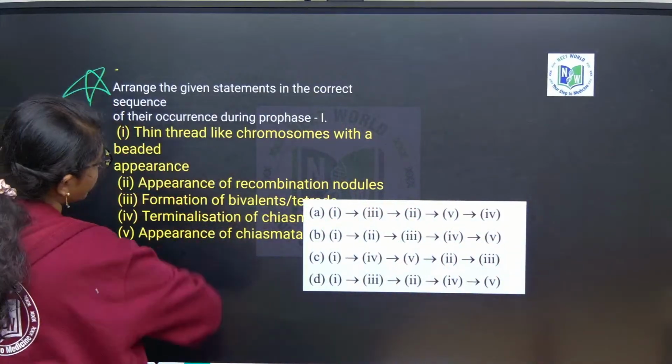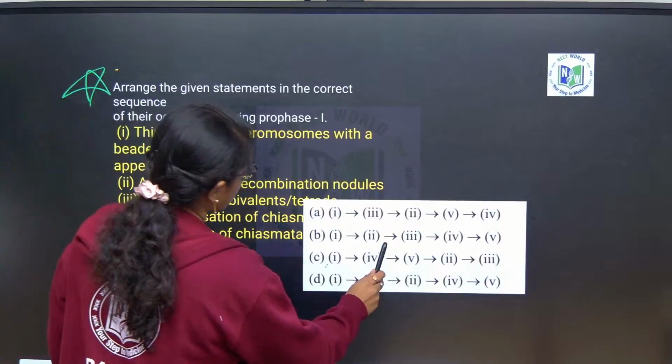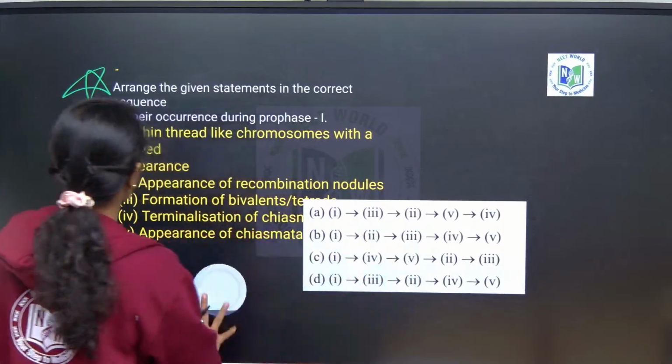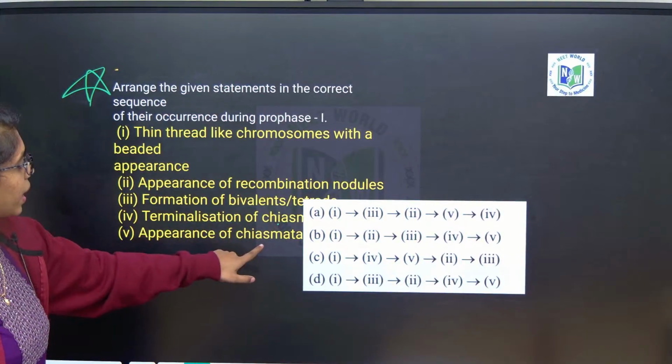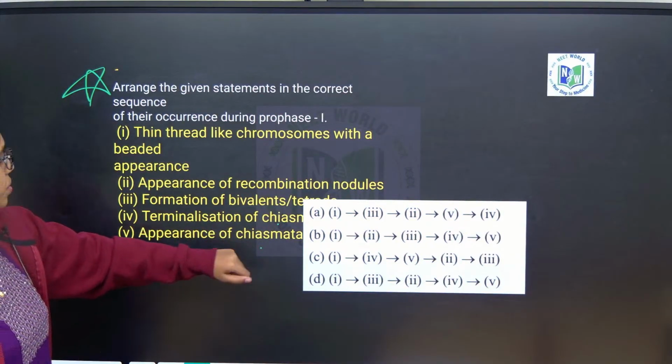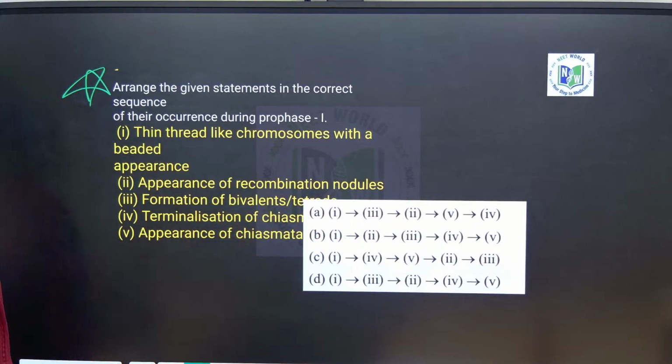Last question. Look into it. This is connected to what we did here, but I will tell you, no problem. This is terminalization of chiasmata. Here, the appearance of chiasmata happens in which stage? You have to organize it in sequence.